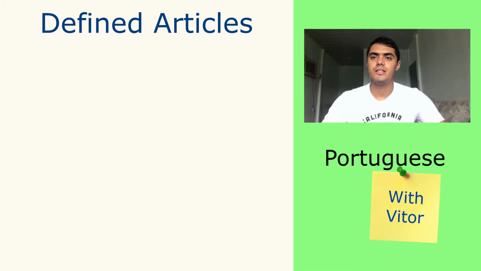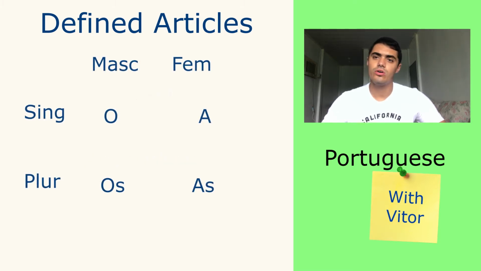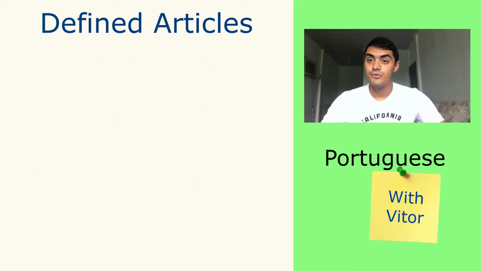Okay, so when it's masculine, o or os. And when it's feminine, a or as. For plural, as, os. For singular, o, a. Right? And the definite articles, they are used before a noun to make sure it's a known noun. The boy, o garoto, that specific boy. It's not a boy, it's the boy I know.